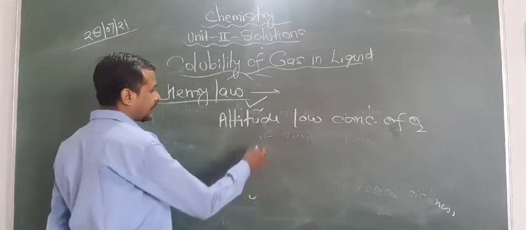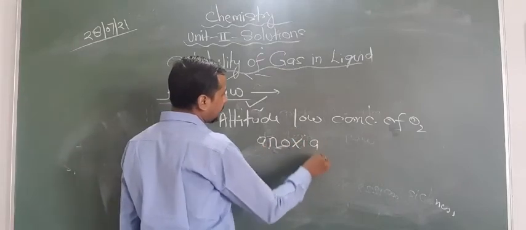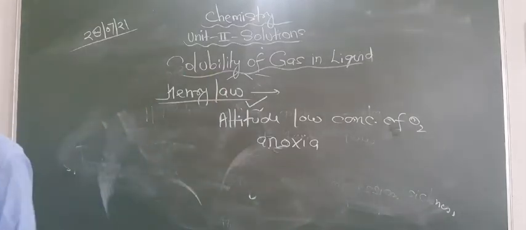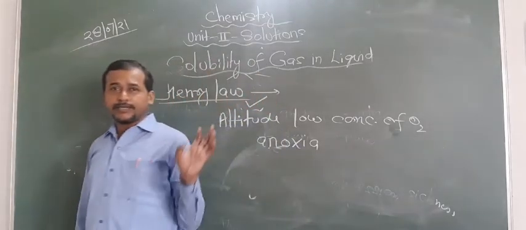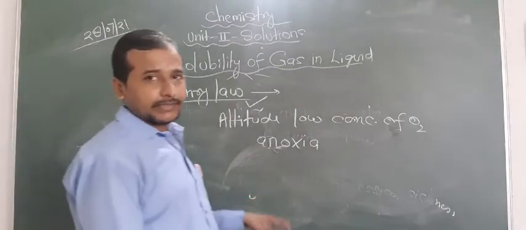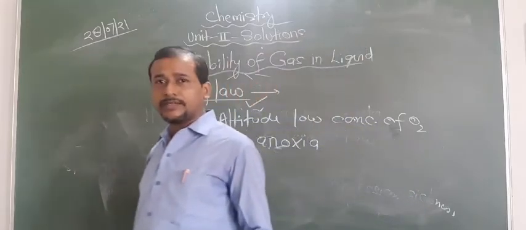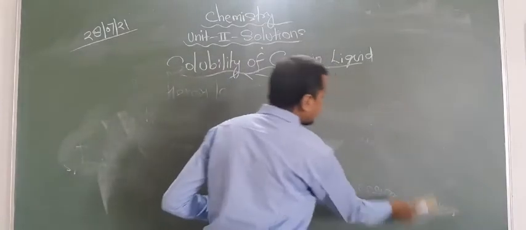Okay, and one condition develops that is known as anoxia. That means deficiency of oxygen, and due to this the fainting occurs. Sometimes fainting occurs, and people generally suffer from weakness and inability to think. This also happens due to the low concentration of oxygen at high altitude. So these three applications are related to Henry's law. This is also given in the sheet I have given, and in the NCERT book. So read that book and sheet, and you will get more confirmation.